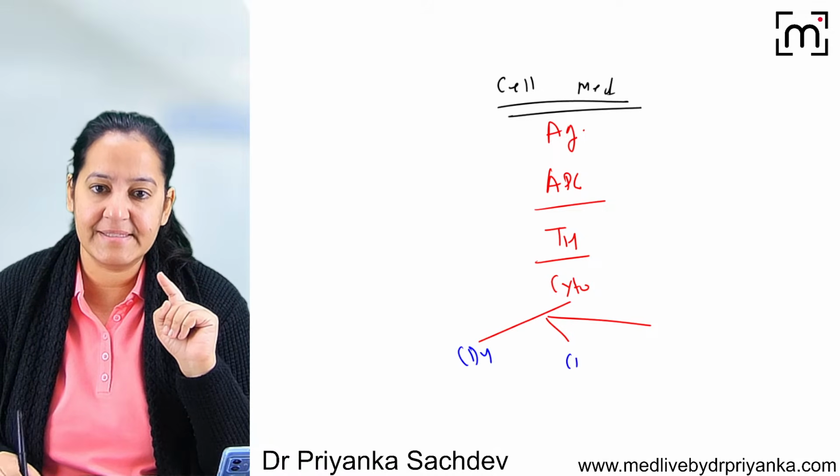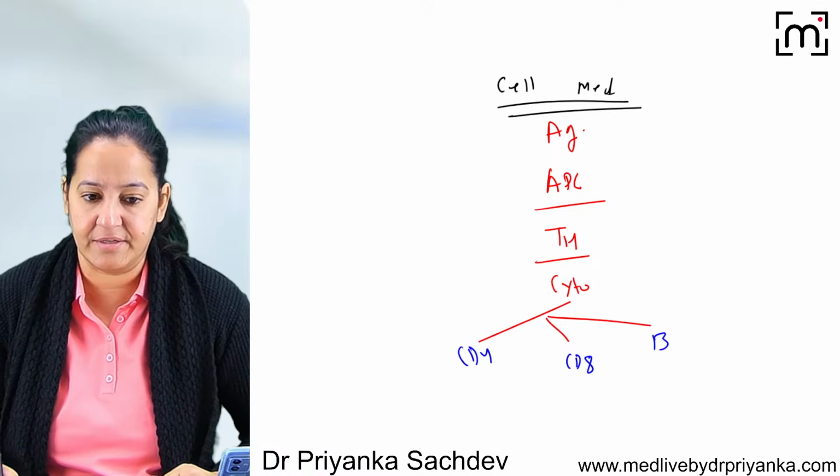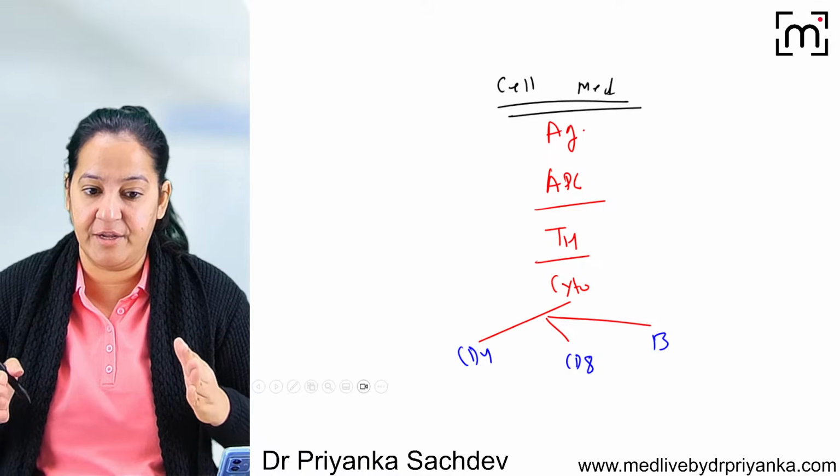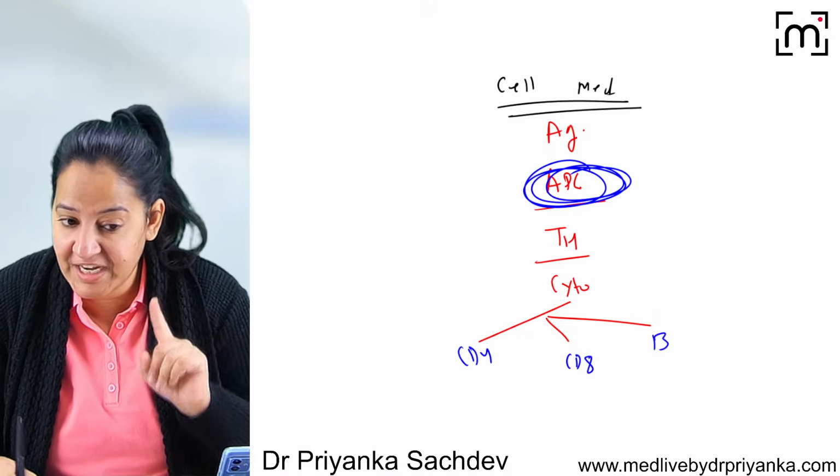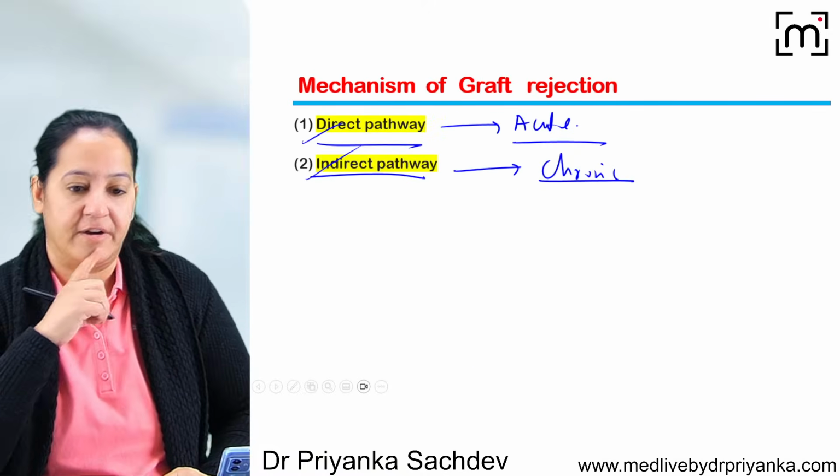CD4 lymphocyte, CD8 T lymphocyte and B lymphocyte. So this is the mechanism of cell-mediated immunity. If you got this, especially APC, now you can understand the direct and indirect pathway.